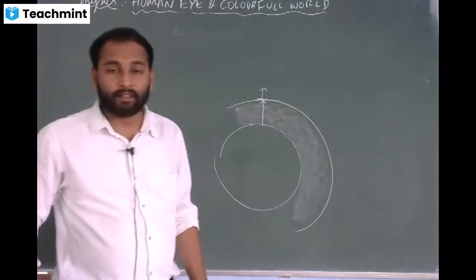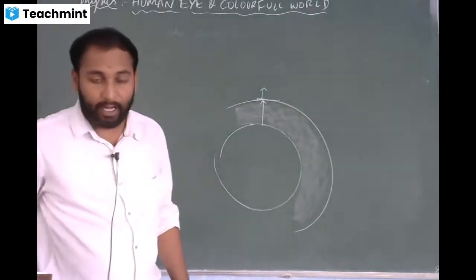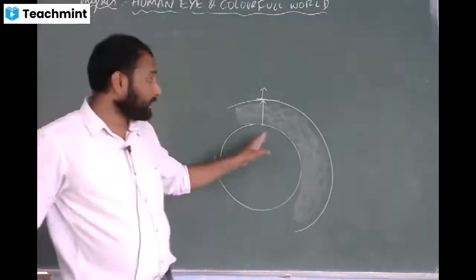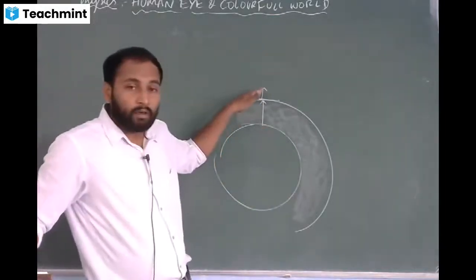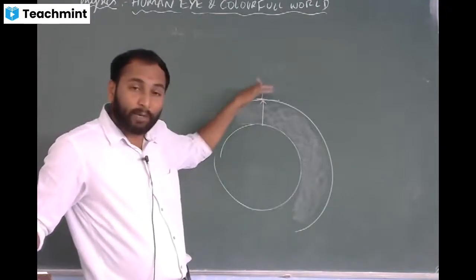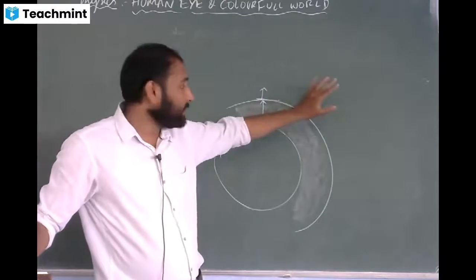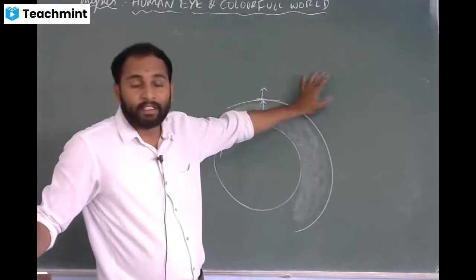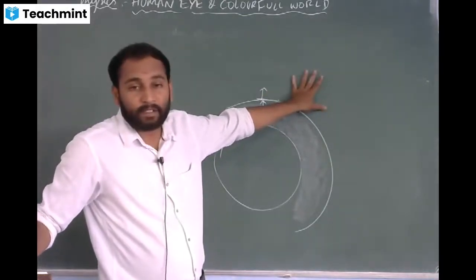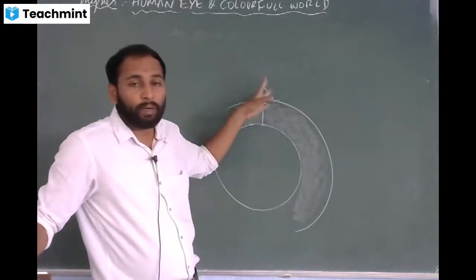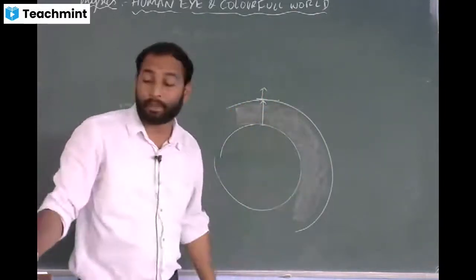The sky appears darker for an astronaut. Why? Because for an astronaut traveling above the atmosphere, there is no atmosphere, so scattering of light will not take place. So the sky would appear dark to a spacecraft person.